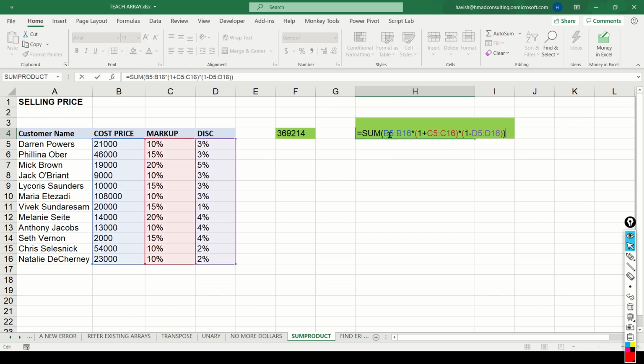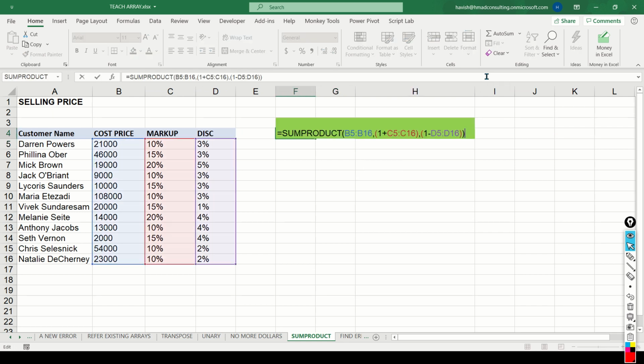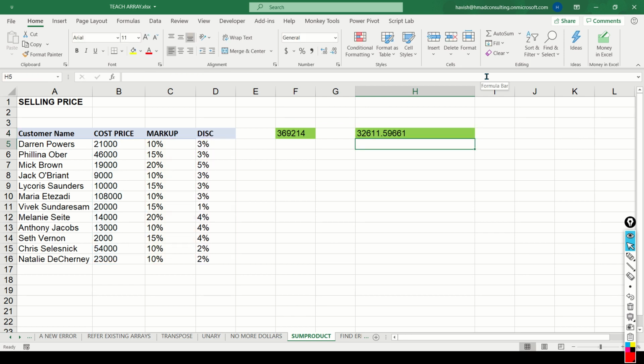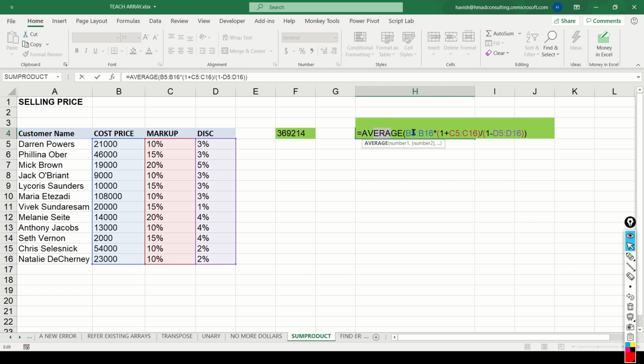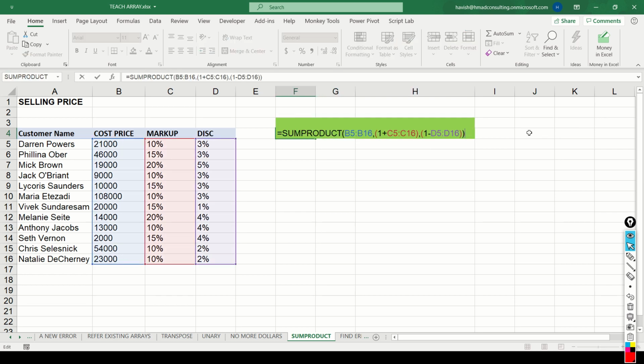The beauty of doing this with simply our operators is that it is fully in our control. For example, if I wanted to find out the average, we can change it to the average. How do you find out the average if you were doing a SUMPRODUCT? Because a SUMPRODUCT will only find the sum of the products. Now, in our case, for example, if I wanted to divide it, I could have divided it. For example, I want to find the average of all my cost price multiplied by 1 plus the markup divided by the discount percentage. Even though the logic here does not make any sense, I hope you see where I'm coming from. The operators that we are using in our manual formula give us full control, something that is not possible when you're using a SUMPRODUCT formula.